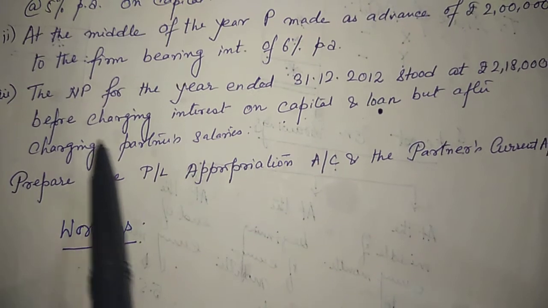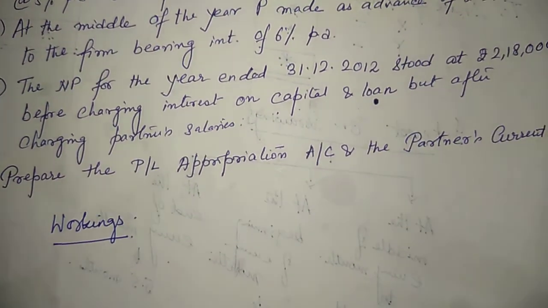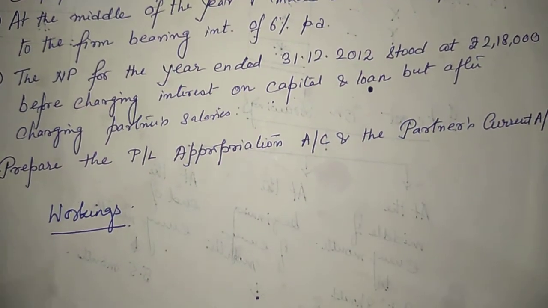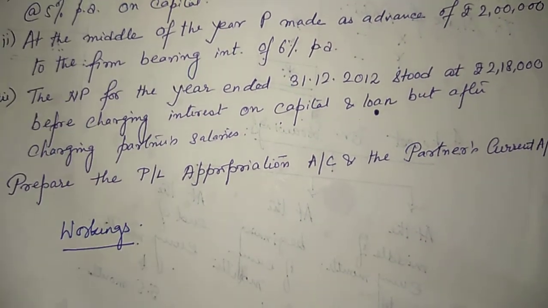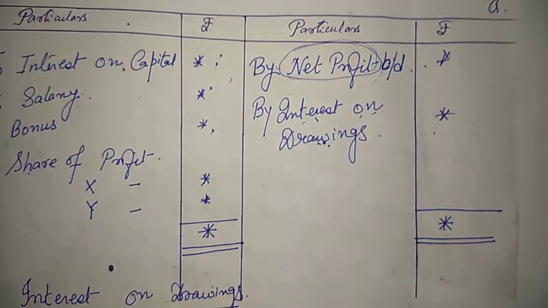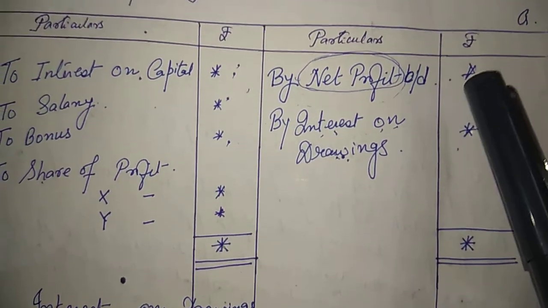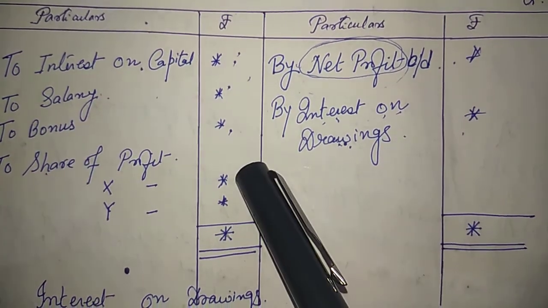But after charging partner's salary, salary has already been deducted. Let me show you the format of the P&L Appropriation Account once again. Then I suppose you'll be able to get a link to what I am trying to say. Here, the net profit that should be given should be before charging interest on capital, before charging salary and before charging share of profit.